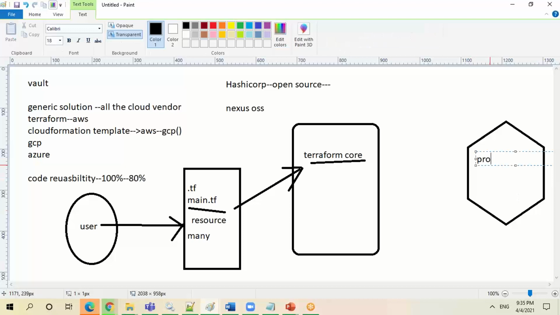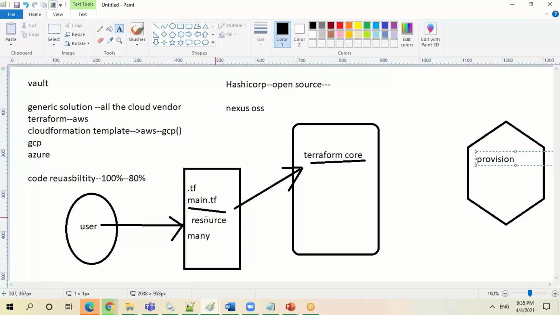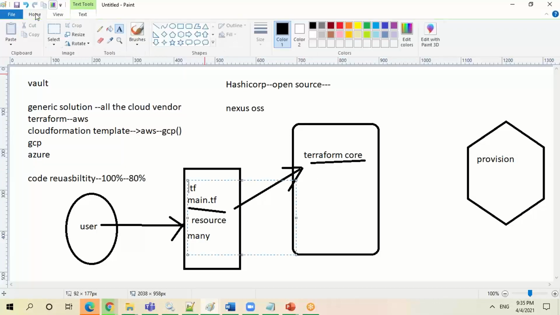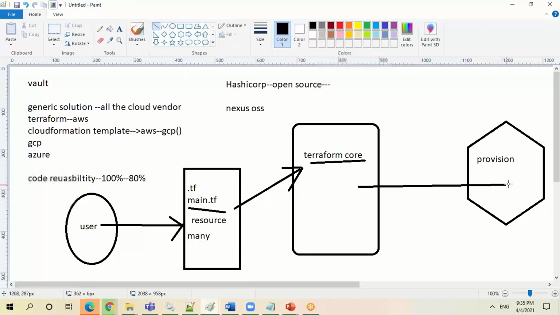You write TF files, with Terraform modules and resources. These Terraform resources call the Terraform core, and the Terraform core is going to provision the VM. So internally, this is one thing many people used to miss.